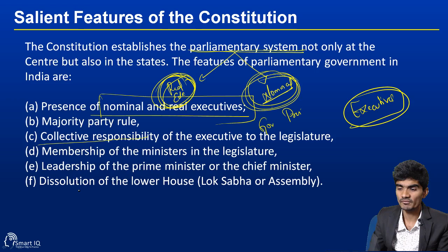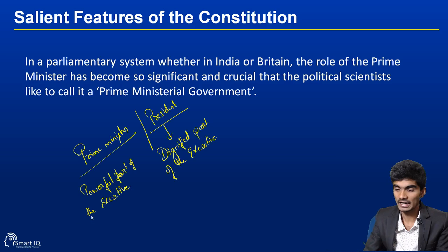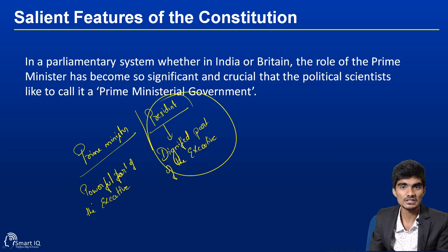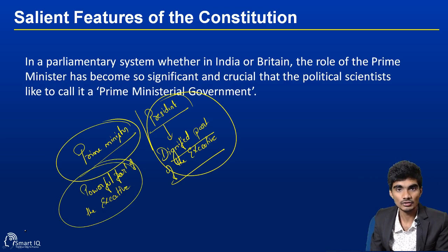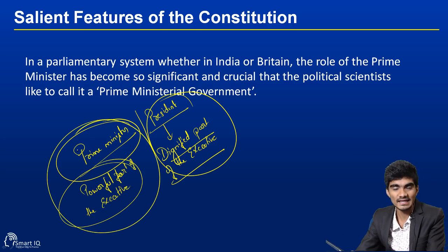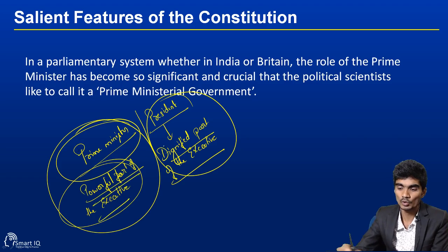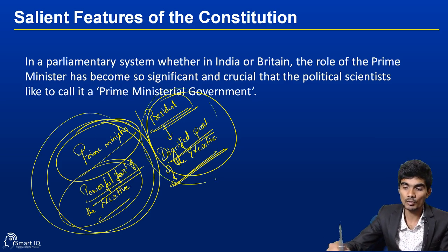To quote a difference between the real executive and the nominal executive, the nominal executive is called the dignified part. If the president is called the nominal executive, he is the dignified part of the executive, which means he acts according to the advice given by the real executive. The real executive means the prime minister in the case of the center or the chief minister in the case of the state. They form the real executive because they are elected by the people. So the real executives become the powerful part of the executive, while the president becomes the dignified part. But the responsibility will be more with the real executive, because the nominal executives are only ceremonial.